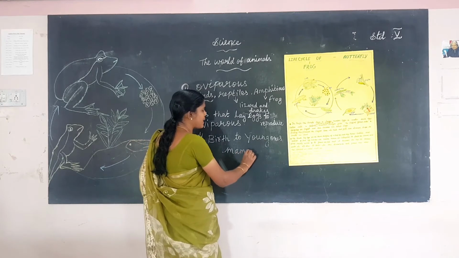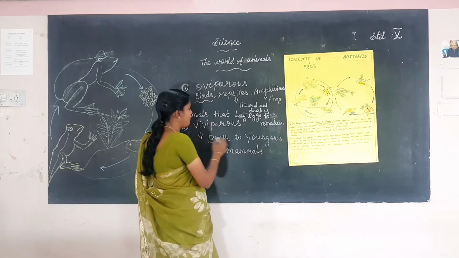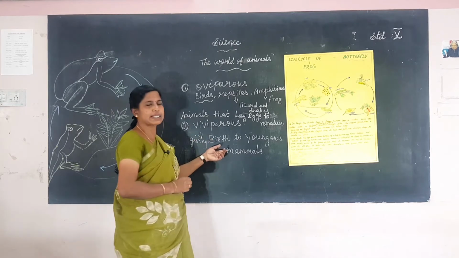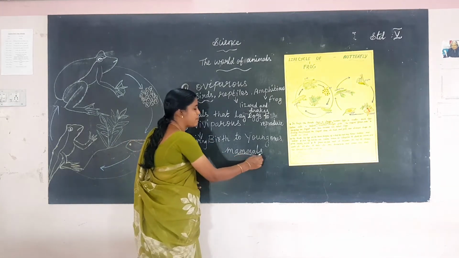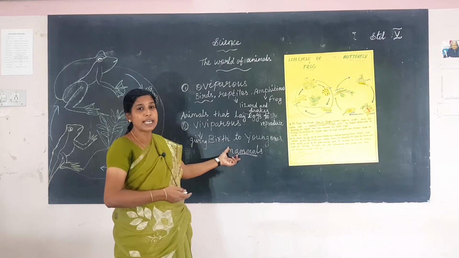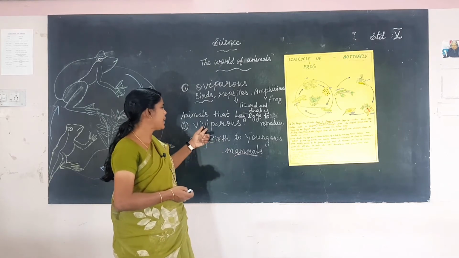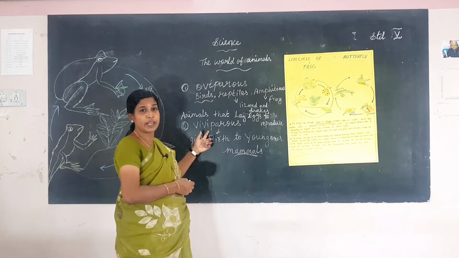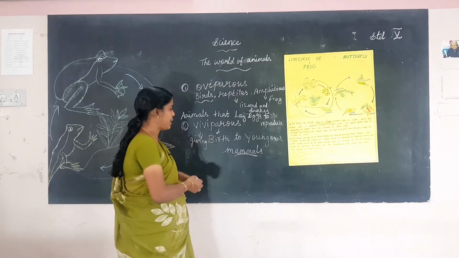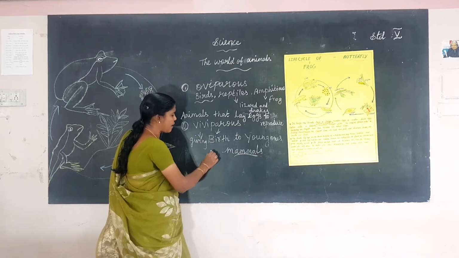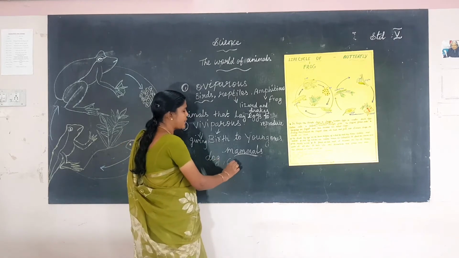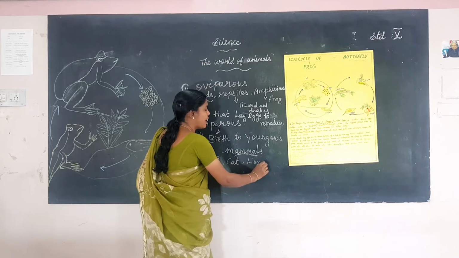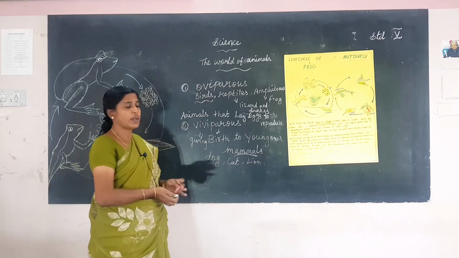What are mammals? Animals that give birth to young ones and feed them milk. குட்டி போட்டு பால் கொடுக்குற animals என்ன சொல்லுவோம், இந்த mammal. Examples of mammals? What type of reproduction do they have? The viviparous method. The examples for the mammals are dog, cat, lion, etc. Humans are also mammals. Okay, children.